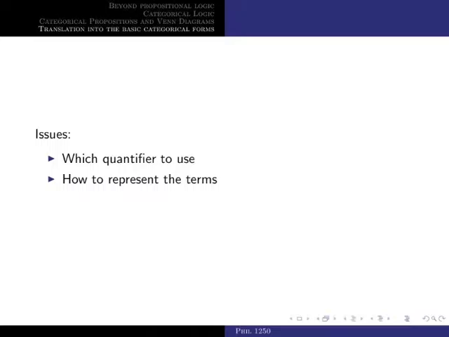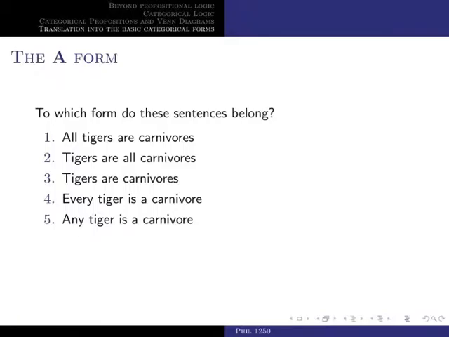In this lecture, we're going to talk about some of the issues that arise in translating from English to the basic categorical forms. Two of the main issues, so there are others, but two of the main issues are about which quantifier we should use, and second, how to represent the terms. Take a look at these sentences.